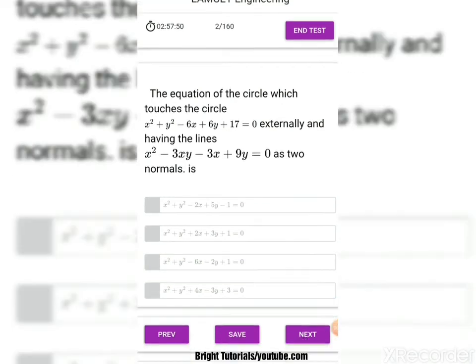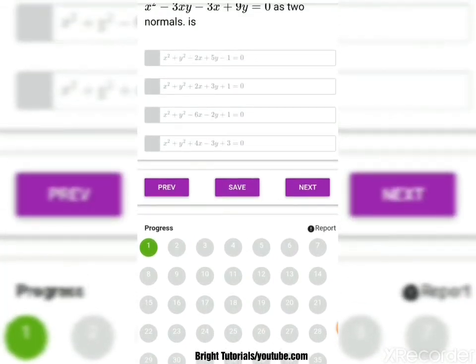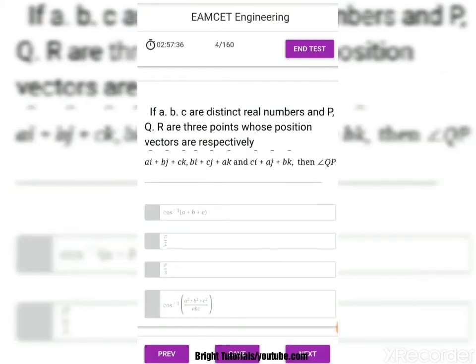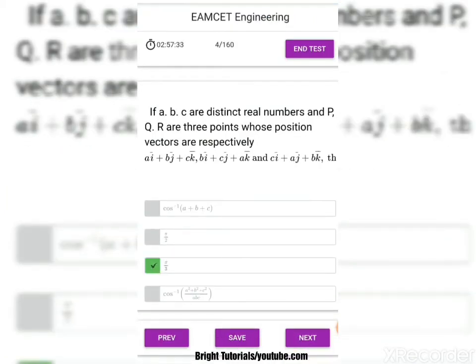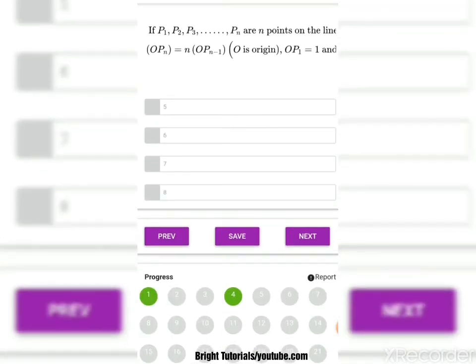Like that you can answer all 160 questions, as the final MCET examination will also have 160 questions. If you want to directly answer the 4th question, you can click on the 4th question and click on any option that you want to answer, then next. See here, I have answered the first and 4th questions.